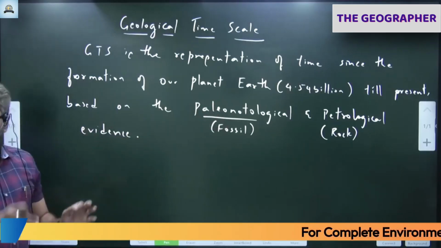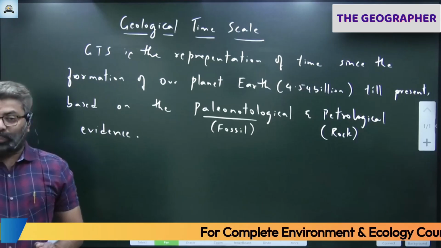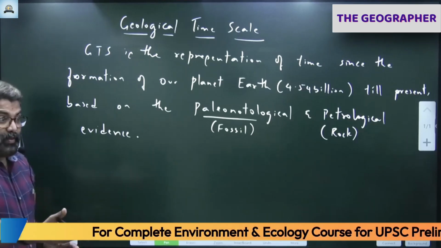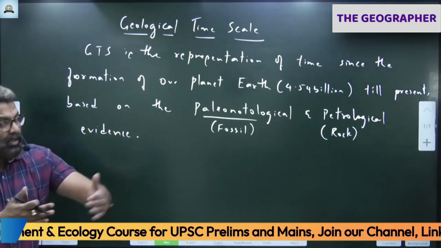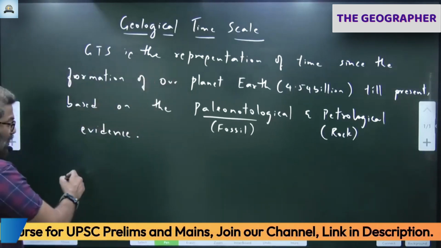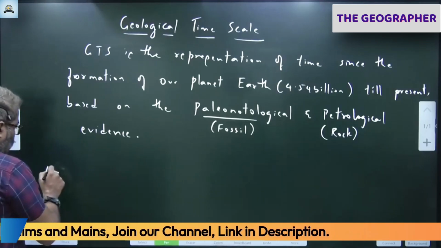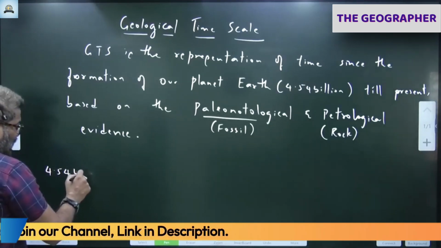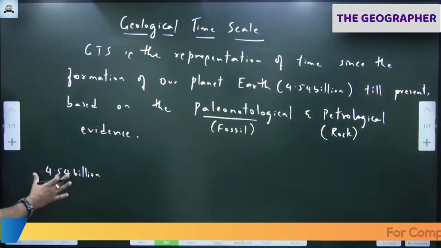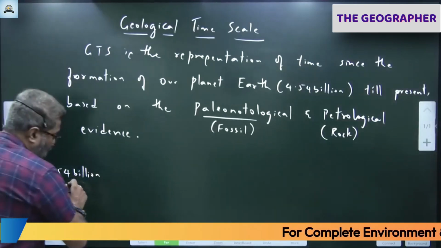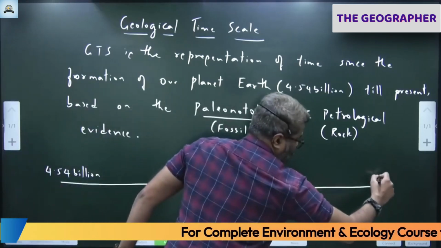That means wherever we have done rock-based studies, fossil-based studies, we have got a lot of evidence. Based on that, we have estimated their age and arranged them in a scale since the formation of Earth till now. 4.54 billion years ago, our solar system was formed. Our sun was formed and planets were formed. From there till now.